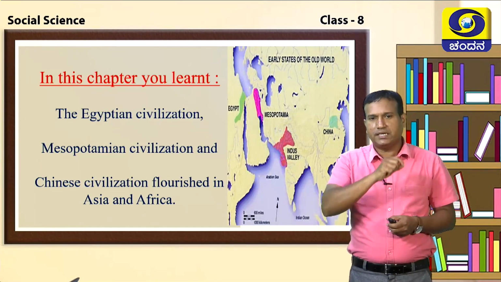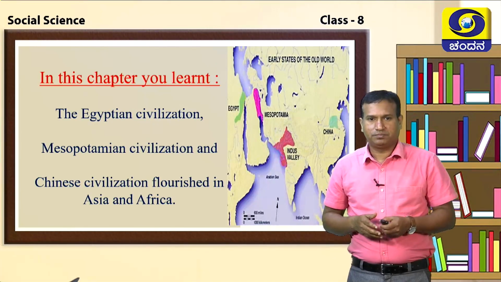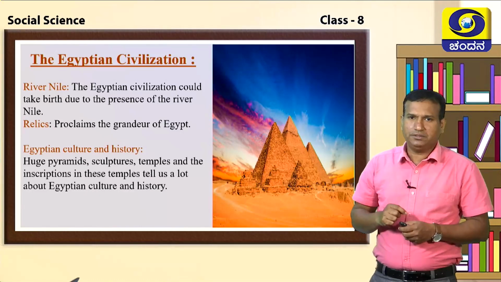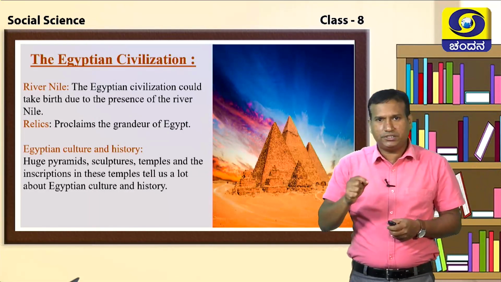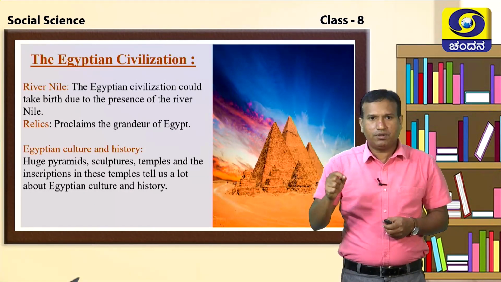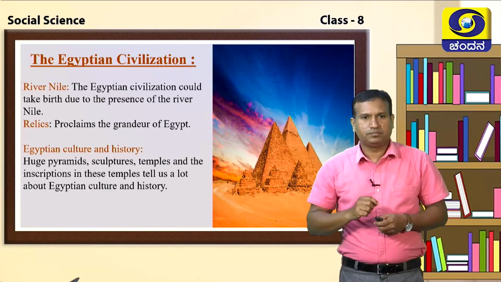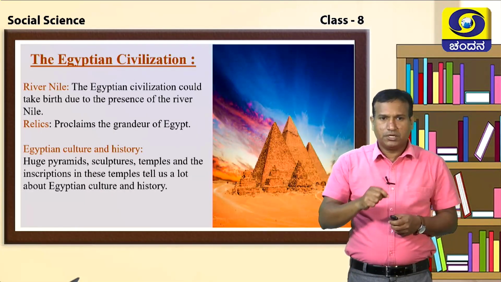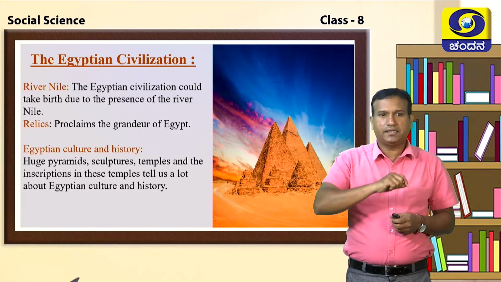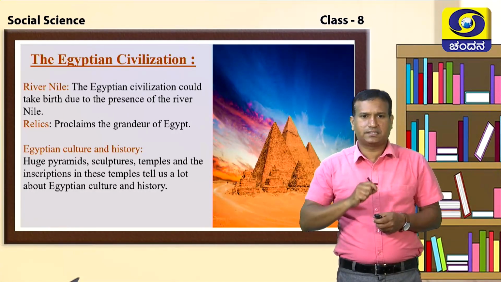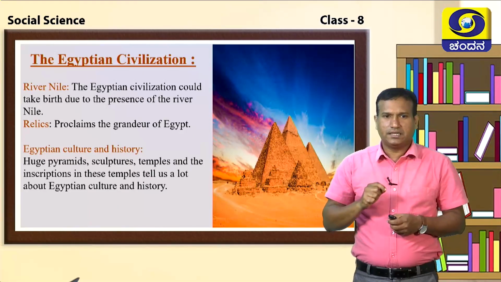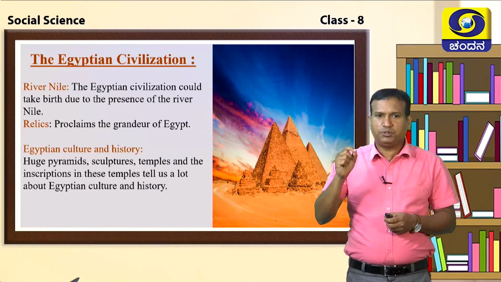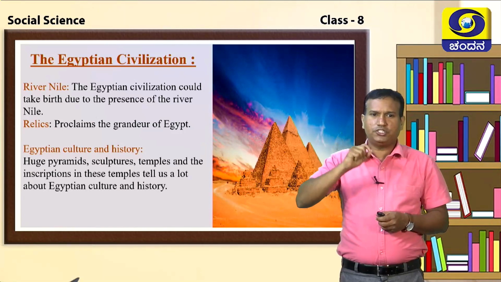Let us begin with the Egyptian civilization. If we come to the Egyptian civilization, which was developed on the river bank of Nile, the Egyptian civilization could take birth due to the presence of the river Nile. The relics, the evidence, proclaim the greatness of Egyptians, the grandeur of Egypt.